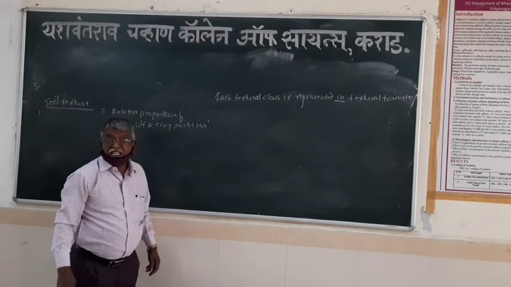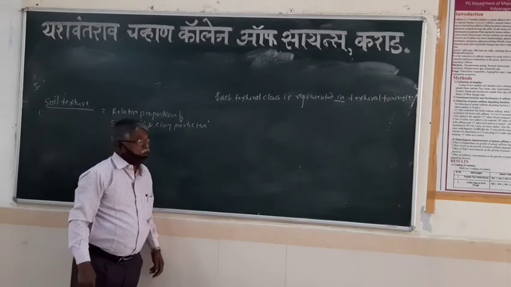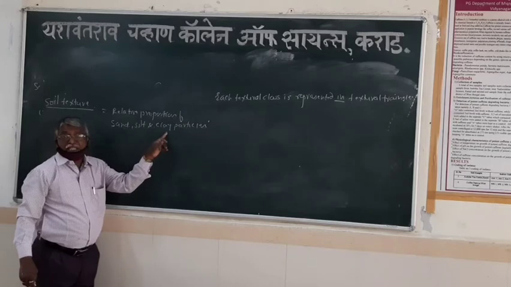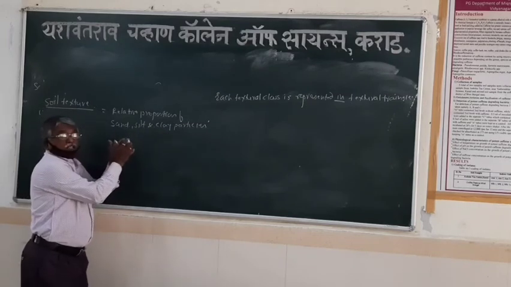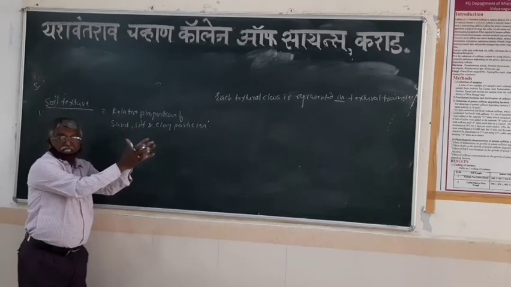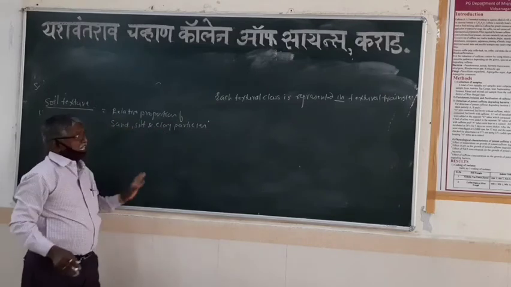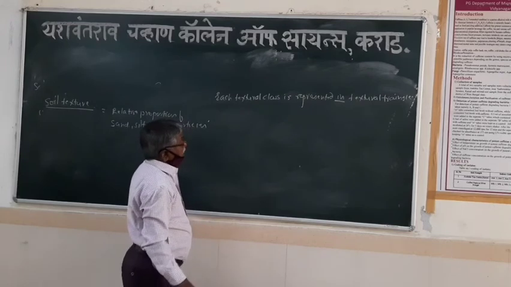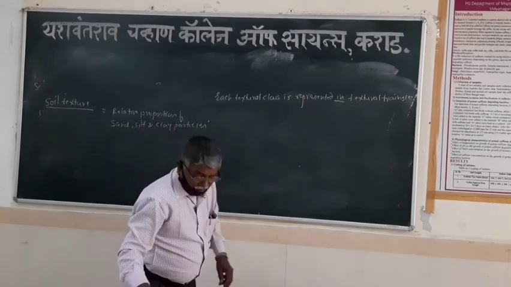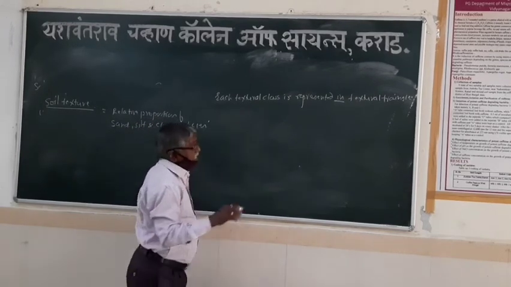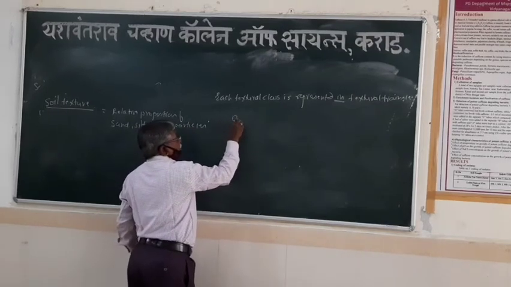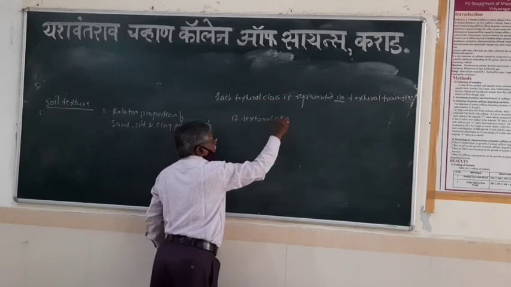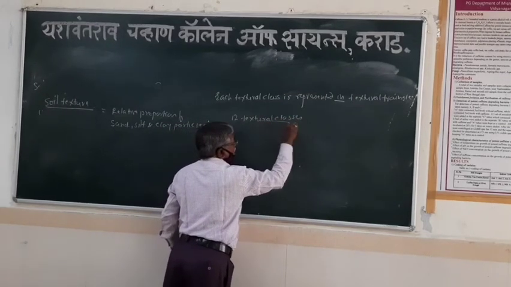So how many textural classes are there? What decides this? In each class, how many silt particles, sand particles, and clay particles there are, the proportion of these three, on that basis one class; then another class, then a third class. Each textural class is represented in the textural triangle. Usually there are 12 textural classes of the soil.